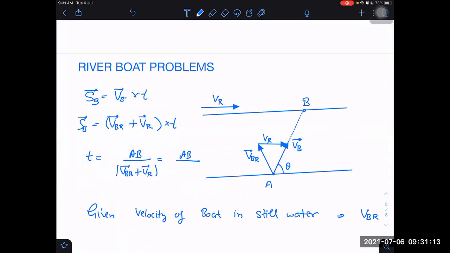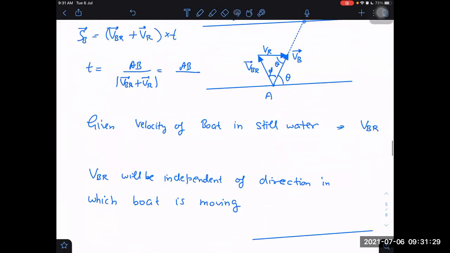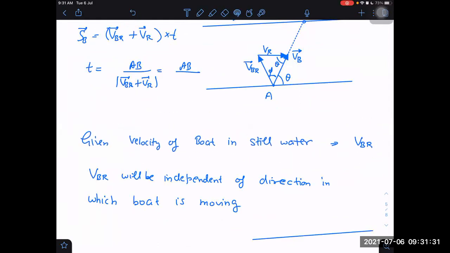I think I should give some other angle also. Maybe this angle is theta. This angle should be given maybe phi. Or I can determine this angle, I think. How? By sine rule. Can I determine phi by sine rule? Yes.